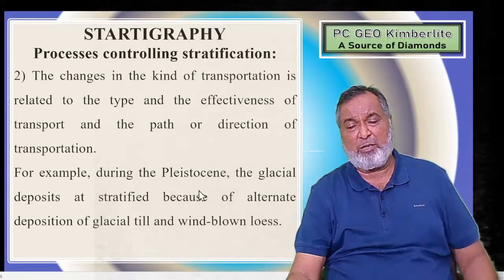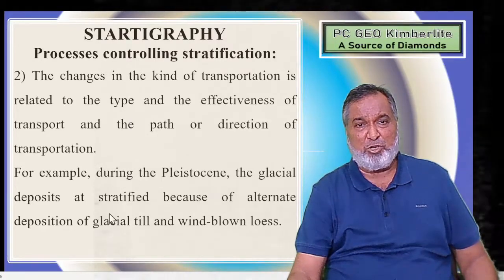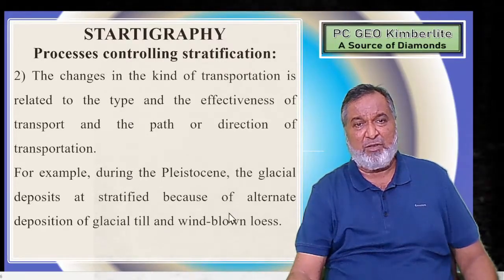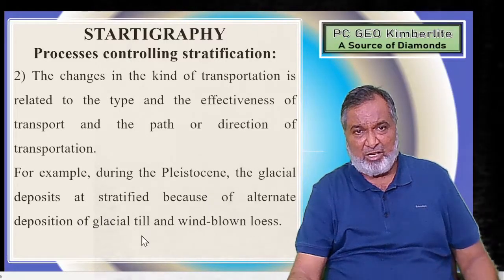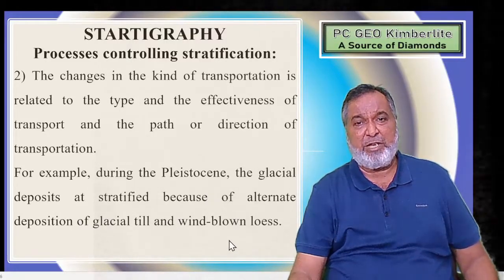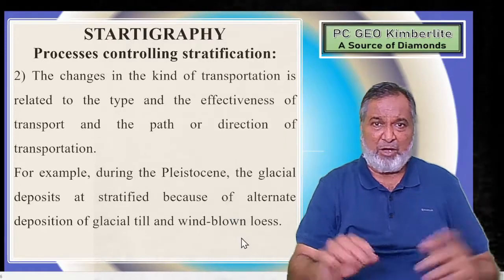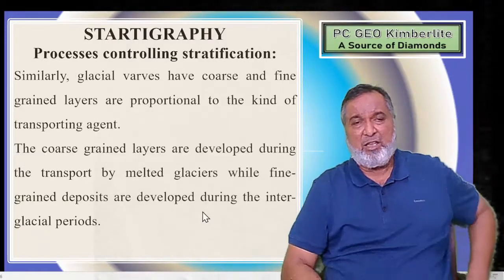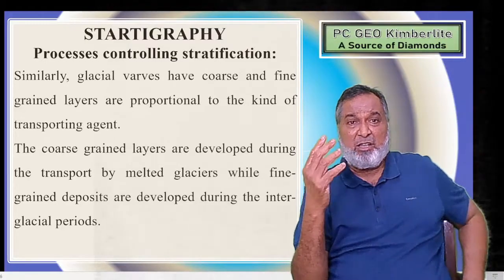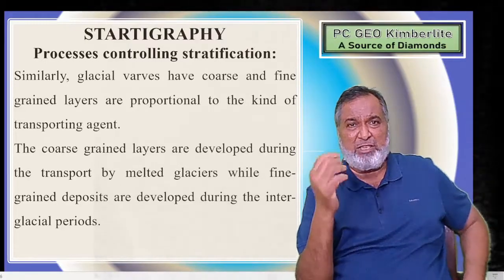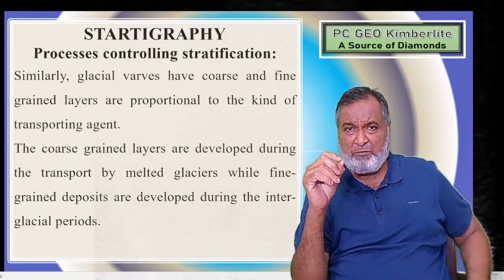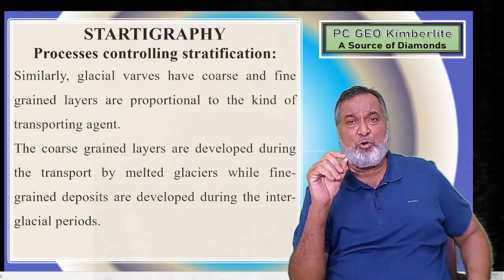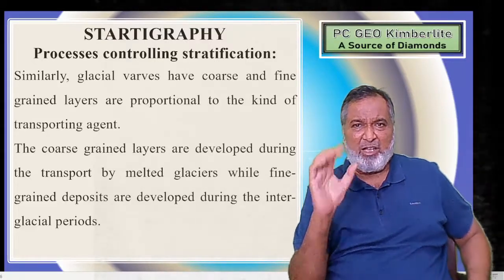For example, during the Pleistocene, the glacial deposits are stratified because of alternate deposition of glacial till and wind-blown loess. This has been found in the Pleistocene glacial deposits. That has been given as an example. Similarly, glacial varves. What is a varve? In one particular season, whatever material is deposited is called a varve. They are very thin layers.